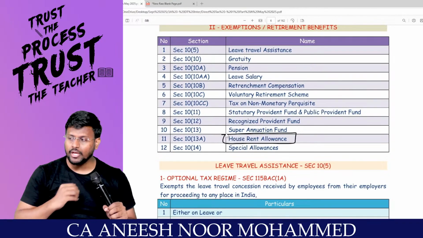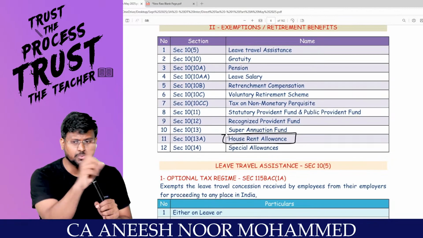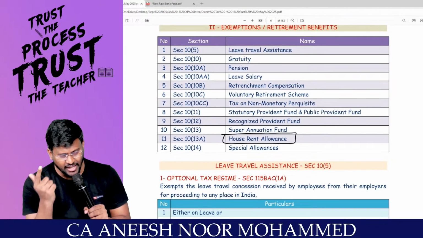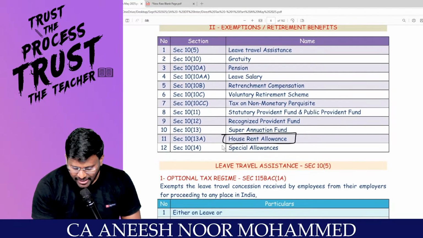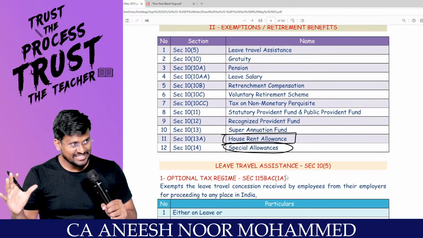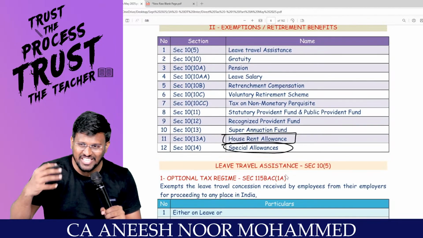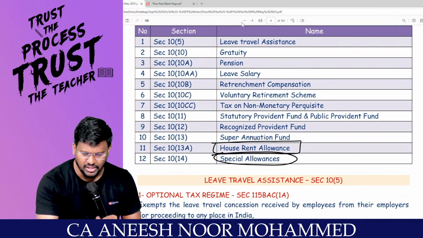And the employer may give a lot of allowances. I already told you the difference between allowance and perquisite. Allowance means in cash, in kind means perquisite. Those allowances are called special allowances. Special means something special. The employer may give some special allowance to the employee. Those special allowances are fully exempt under section 10(14).